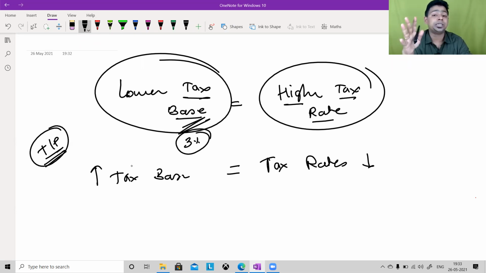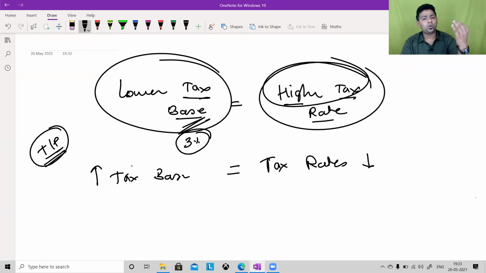It will be around 2%, but I'm going on the optimistic side. Hardly 3% of the population of India is paying taxes, and therefore in our country the tax rates are very high. Imagine only 3% people are paying for the whole population. How much burden are these 3% people sharing? So we have to increase this percentage. Year on year, the number of taxpayers should grow.